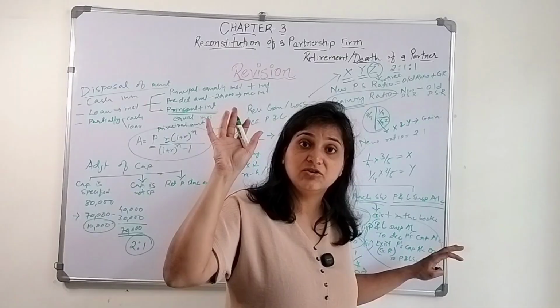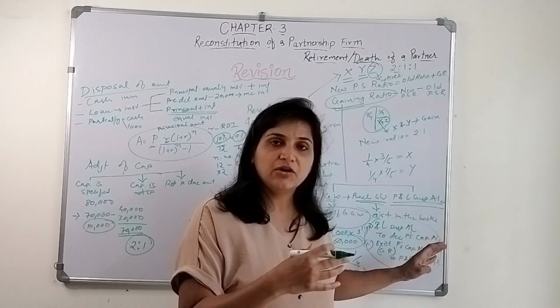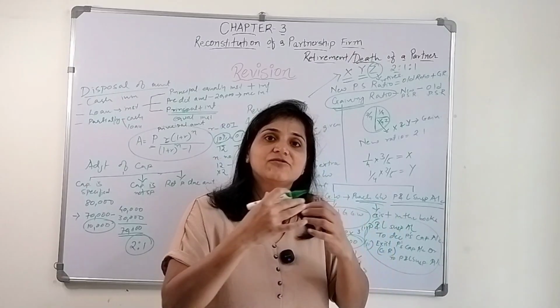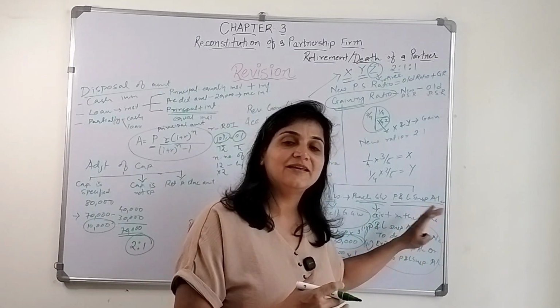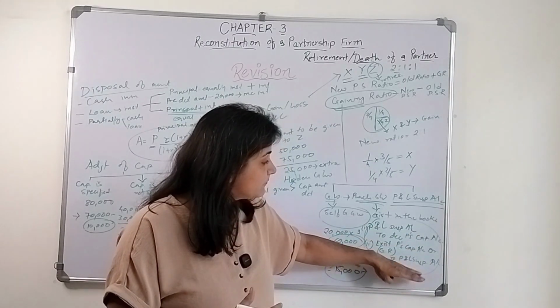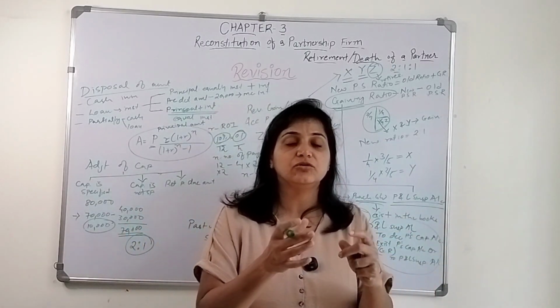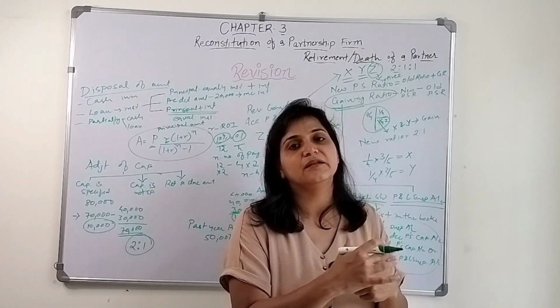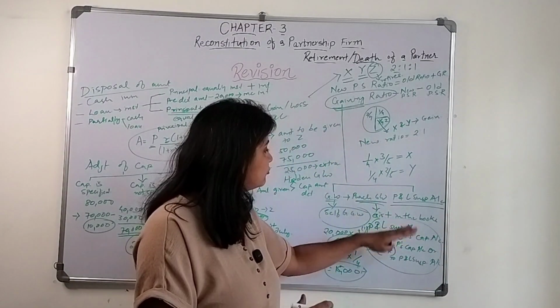At the end of the year they are going to get profit in their new profit sharing ratio. What is the new profit sharing ratio? Old ratio as well as gaining ratio. So in the old ratio they were already receiving, and now they are receiving extra based on the gaining ratio. So the extra that they are giving to the retired or deceased partner, his share, their account will get debited in the gaining ratio. Try to understand the logic. So these are the two situations here.